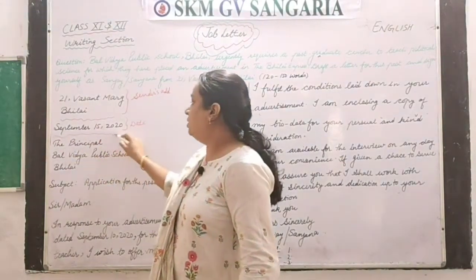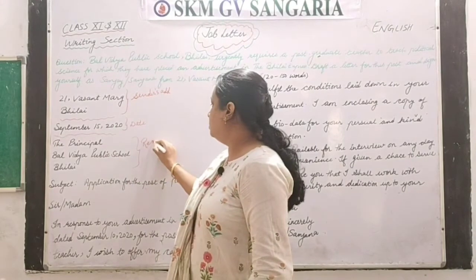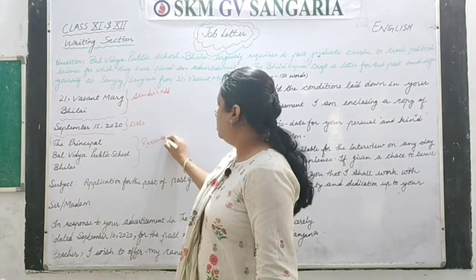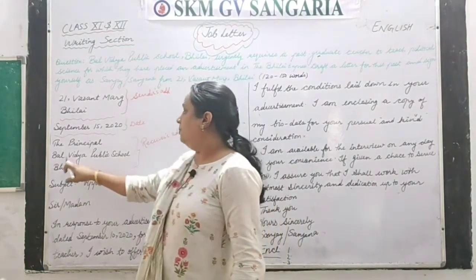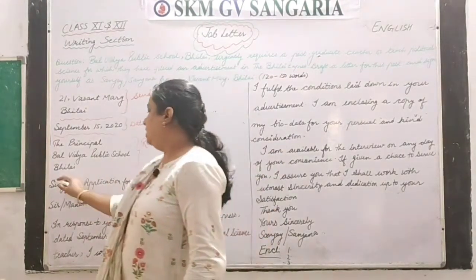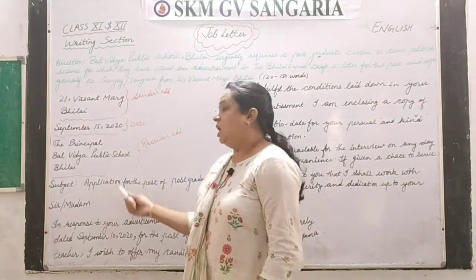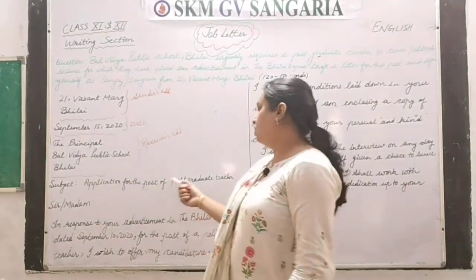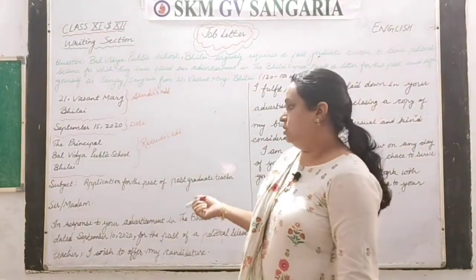Again you have to leave one line here, and then go with the receiver's address, that is the Principal, Bal Vidya Public School, Bhilai. Again you can leave one line here, and then next you go with the subject, and the subject is short and sweet: application for the post of postgraduate teacher, nothing else.